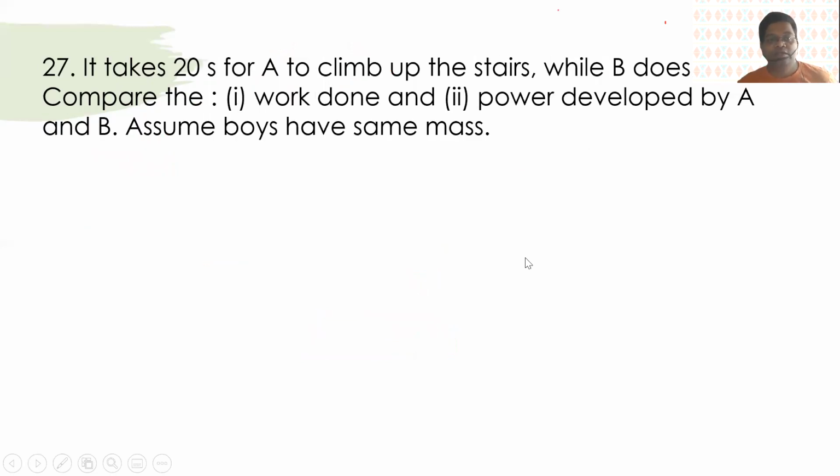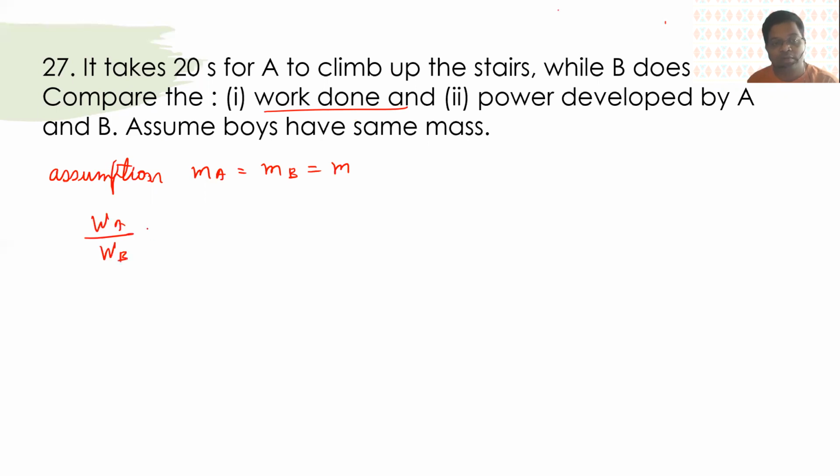it takes 20 seconds for A to climb up the stairs while B takes 15 seconds. Compare the work done. Power developed by A. Okay, so these type of questions have been coming in the board examination. So here we have to remember, of course, the assumption in this case is that mass of A is equal to mass of B, which can be taken as M. So when they are asking for the work done, work done by A upon work done by B is equal to mgh.